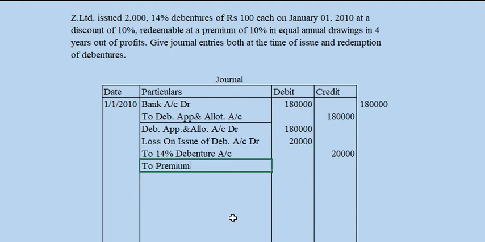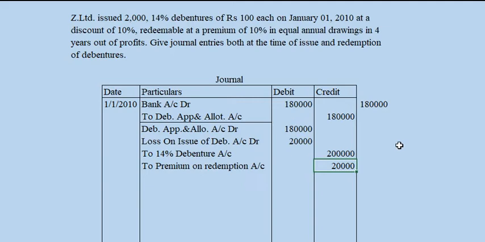Premium on redemption account. 10% premium, that means 20,000. Sorry, the debenture amount is 2 lakh, and the redemption premium becomes 20,000, because at the time of redemption, this 100 rupees debenture will be redeemed at 110.